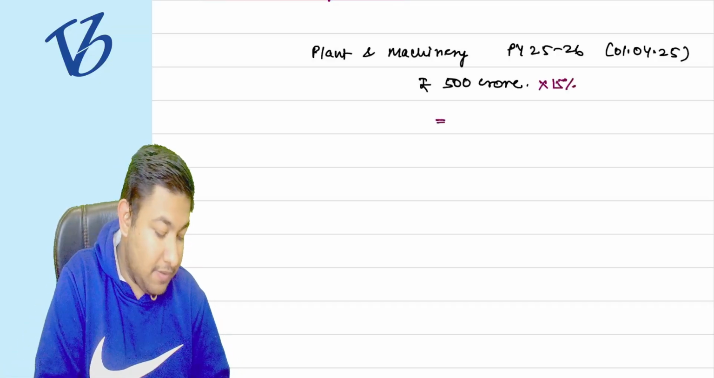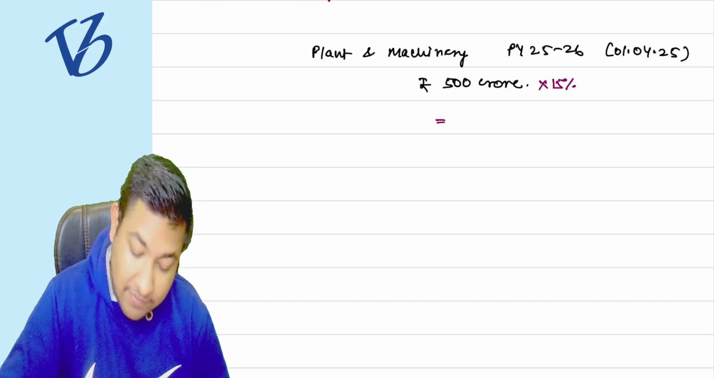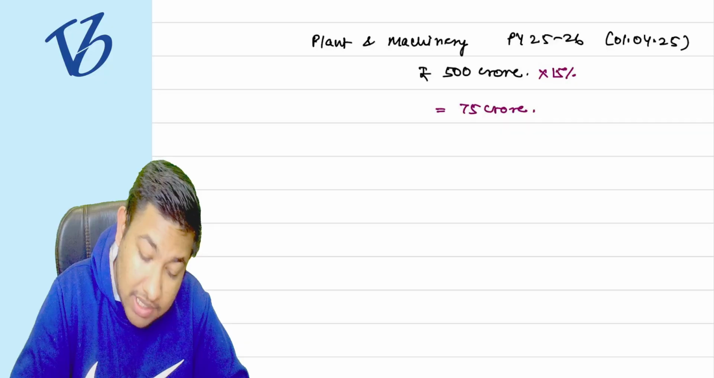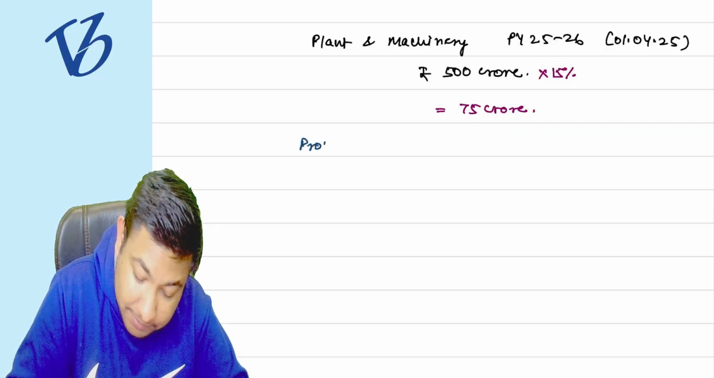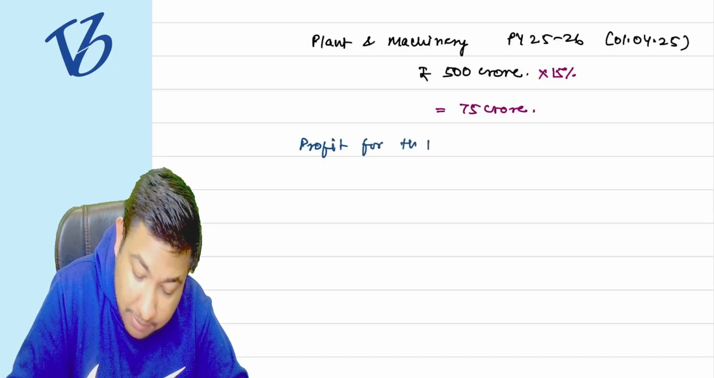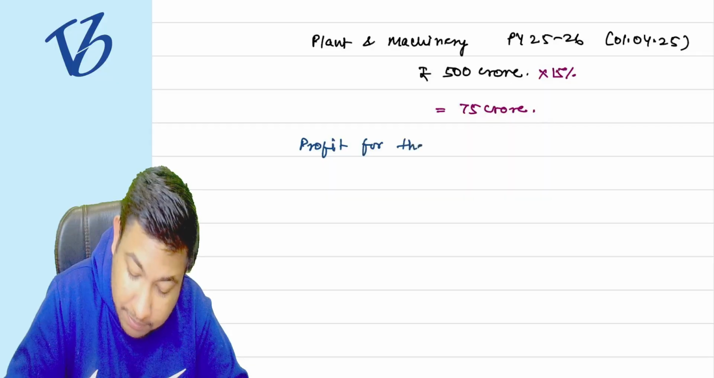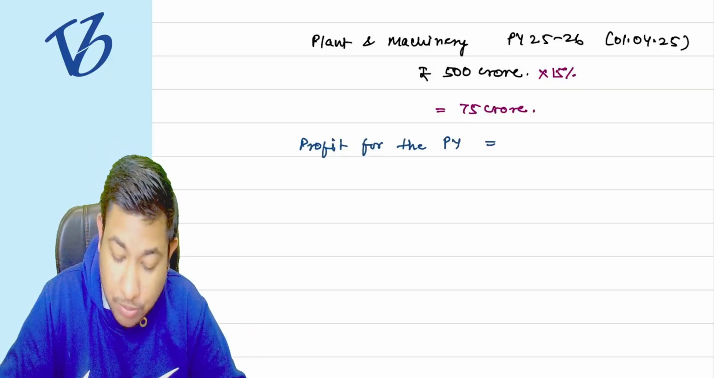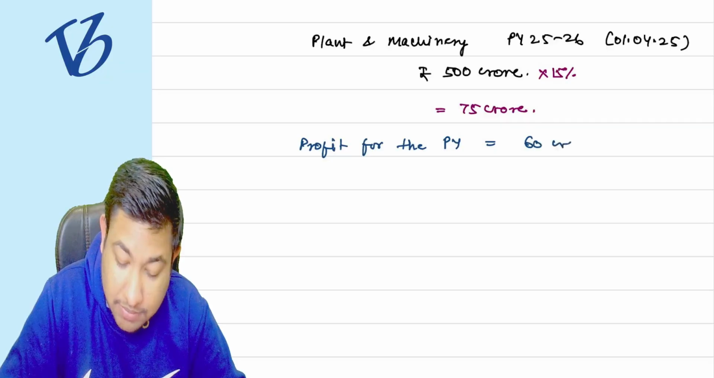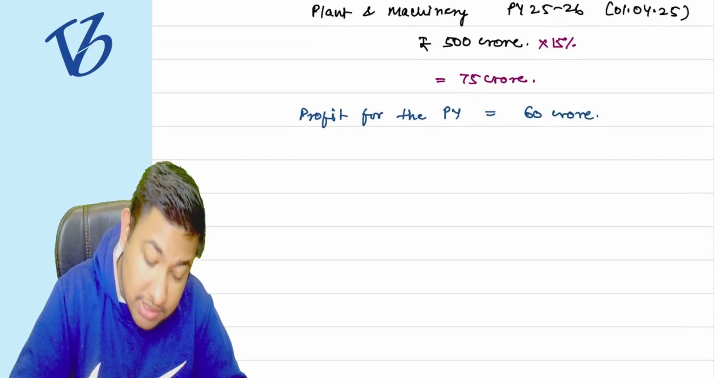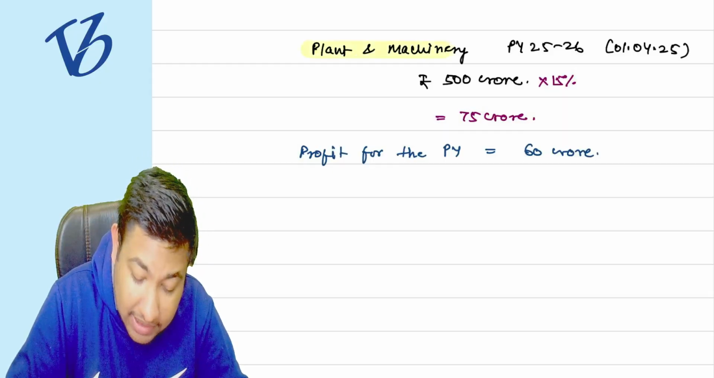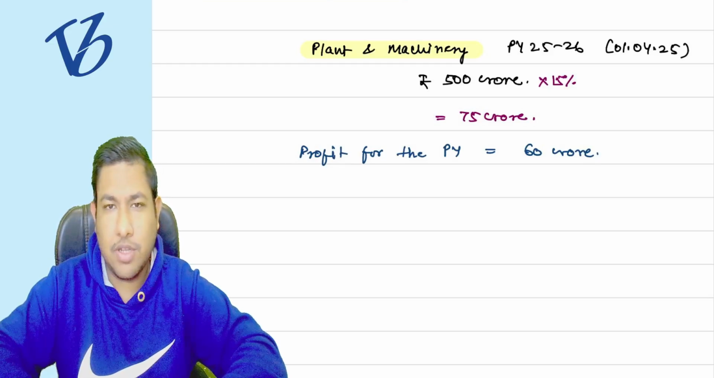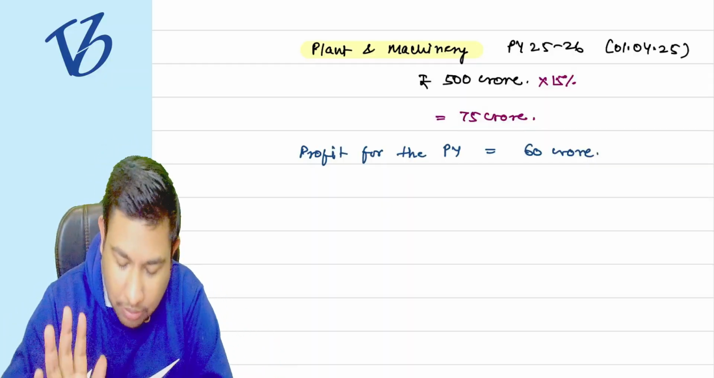So 500 multiplied by 15% comes to 75 crore rupees as depreciation. Yes. Now, listen to me very carefully. My profit for the previous year, after reducing all the expenses except the depreciation, is going to be, suppose, 60 crore rupees. We are ignoring the additional depreciation for the purpose of this particular question. Now listen to me very carefully.